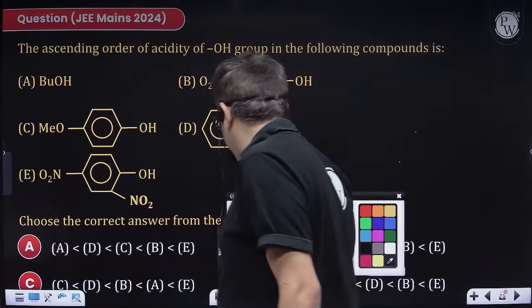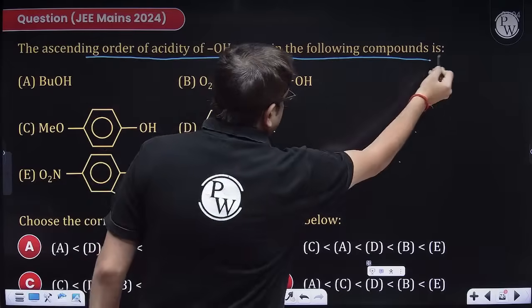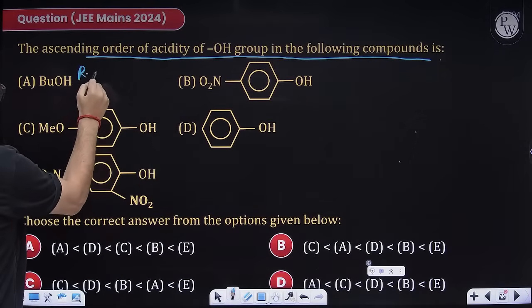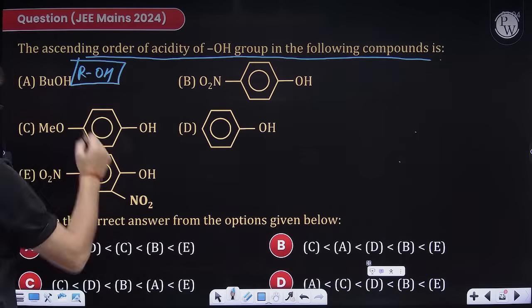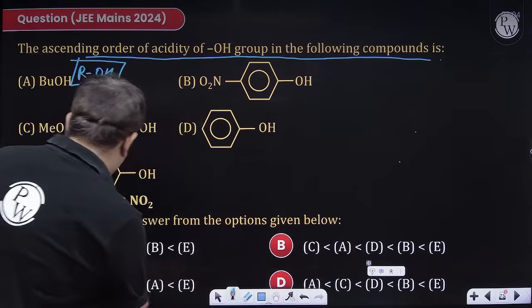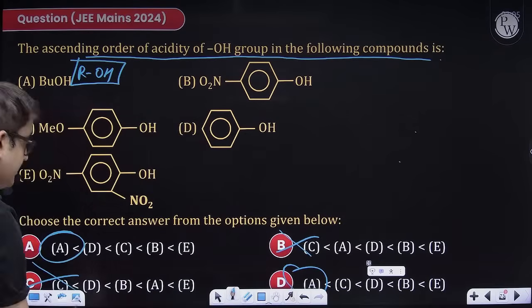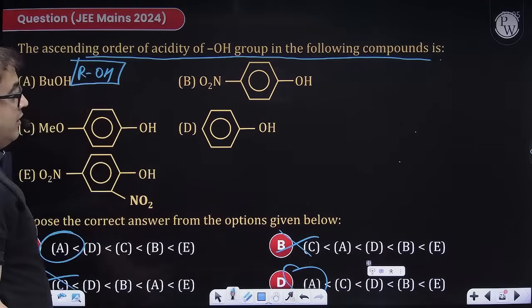Let us attempt this. The ascending order of acidic hydrogen. So you have to give the acidic nature. Obviously, this is an aliphatic alcohol. Aliphatic alcohol is even weaker than water, so this is the weakest acid. So A will be the weakest acid. So B is wrong, C is wrong. After that, all are phenols.